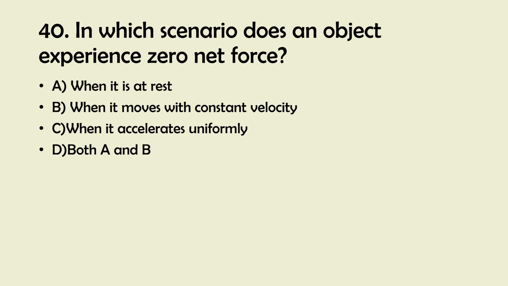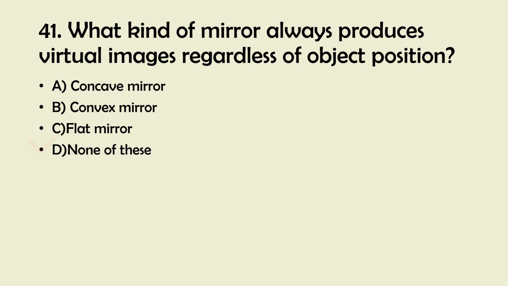And the right answer is 41. What kind of mirror always produces virtual images regardless of object position? A. Concave mirror. B. Convex mirror. C. Flat mirror. D. None of these.